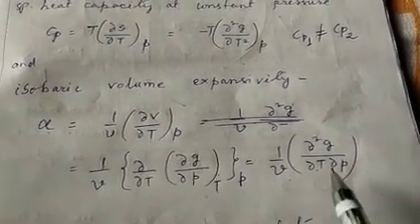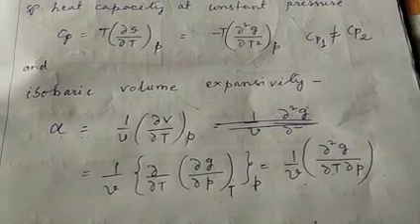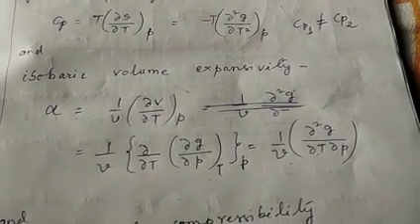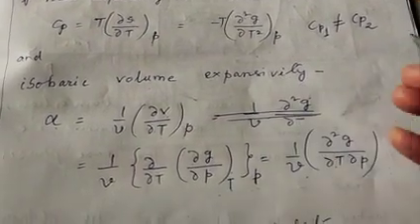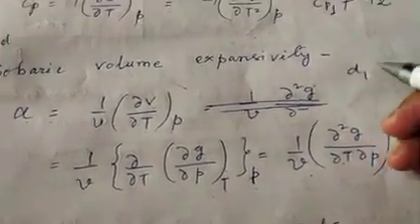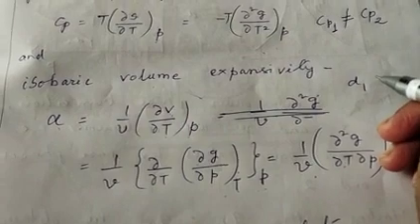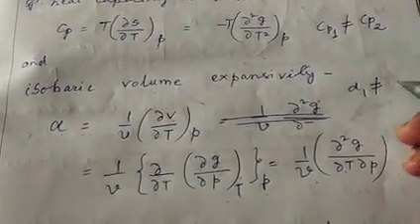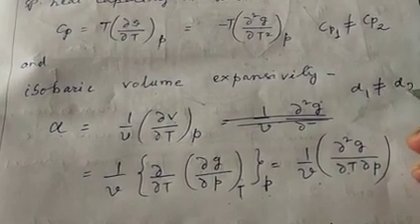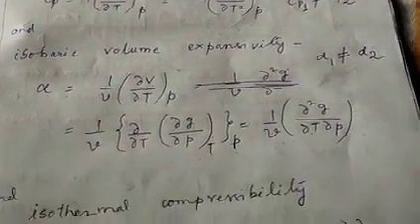So during the second order phase transition, the isobaric volume expansivity of phase 1, which is alpha 1, will not remain the same. Its value will change, so it will not be equal to the isobaric volume expansivity of phase 2, which is alpha 2.